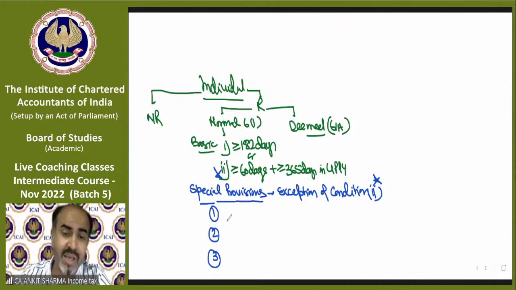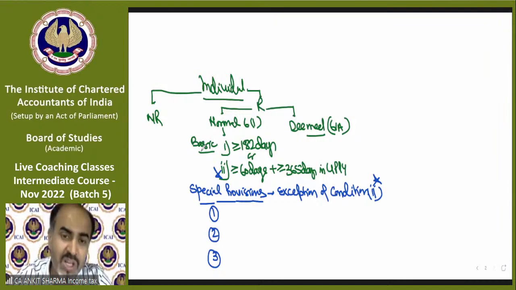That means in these 3 cases, somebody will be called resident if condition 1 is fulfilled only. If you fulfill condition number 1, you will be called a resident. If you do not fulfill condition number 1, then you might be called a non-resident. Understand what I am saying? In normal cases, you have to check both conditions, 182 or 60 plus 365.